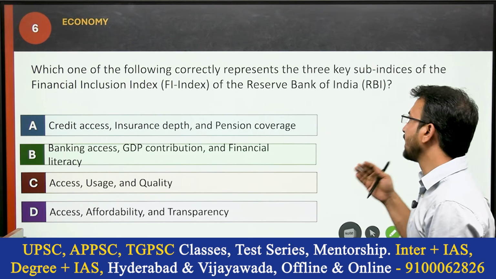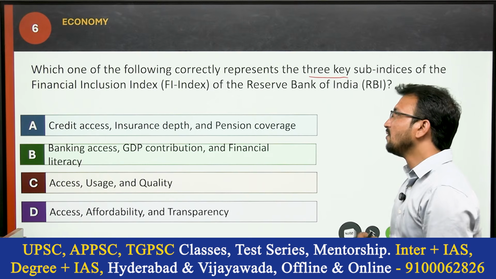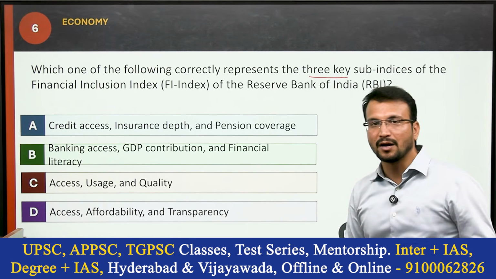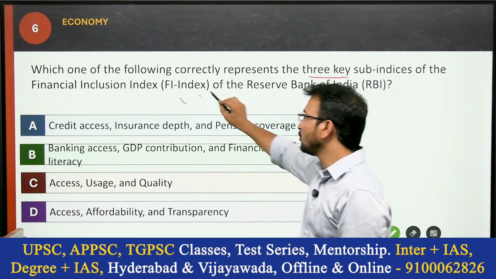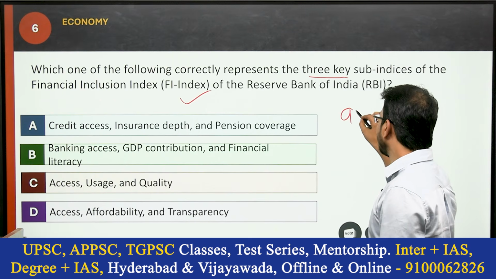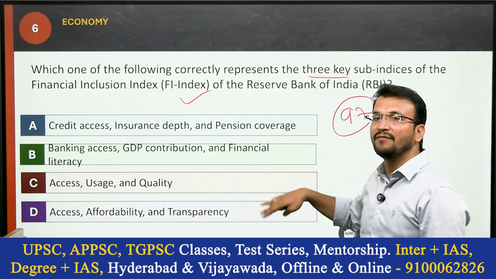Which one of the following correctly represents the 3 key sub-indices of the financial inclusion index of the Reserve Bank of India? Every year, annually, the Reserve Bank of India releases the financial inclusion index. In that there are 97 indices, sub-indices. He is especially asking about the weightage.